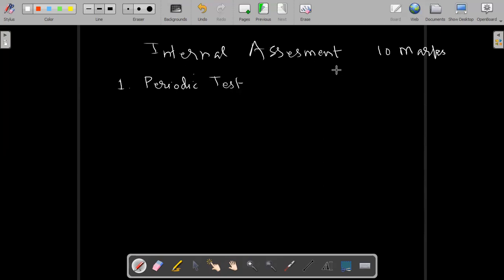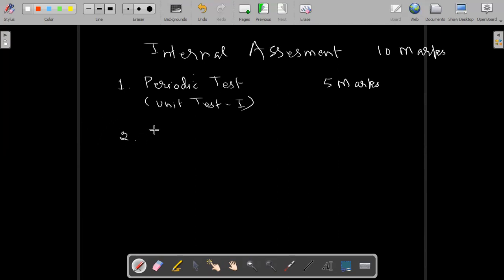Periodic tests will consist of 5 marks. That means we will take the 5 marks out of all the periodic tests, unit test 1, unit test 2. Here you will have only unit test 1, which we have already conducted. But unit test 2 will be conducted, so maybe we will take that weightage also, that we will decide later on.